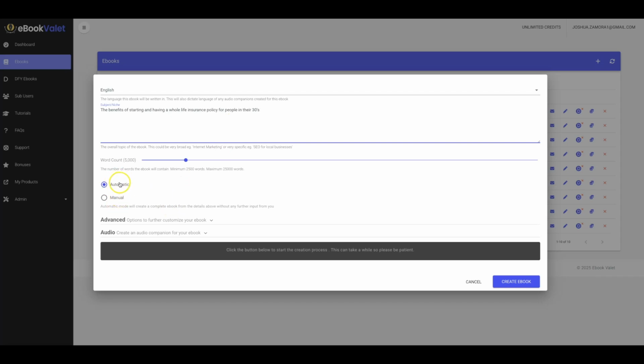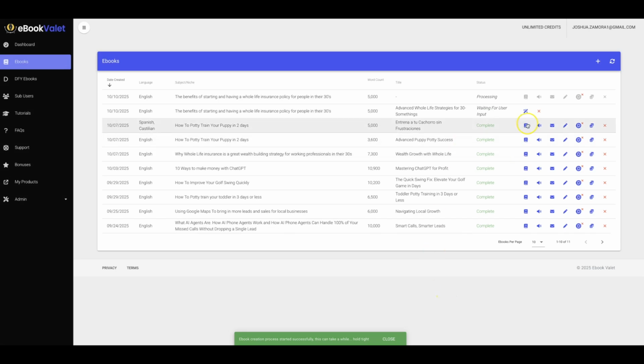Now here we have two options. We have automatic and we have manual. All right. For the purpose of this demo video, I'm going to do one automatic right now. And then I'll come back and show you what the manual process looks like. Okay, pretty much they speak for themselves. The automatic one takes it from here and creates the entire ebook for you from start to finish. Writes it, formats it, inserts images, does everything for you. Okay, so I'm going to go ahead and hit create ebook just for the purpose of this demo video. That's pretty much one way to come in here and quickly start having ebooks written for you.